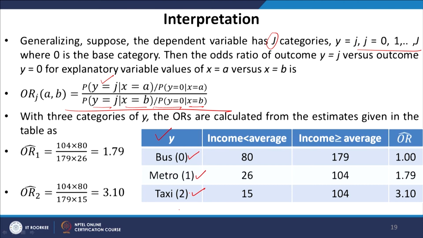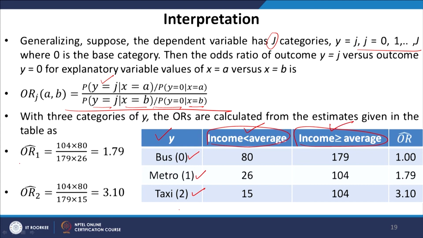So, we are trying to find out, if we have 2 categories of the independent variable, that is people having income less than average and people having income greater than or equal to the average. So, we collect data on individuals' preferred mode of transport and their income level. We find an average of the income of the individuals or of the sample, and then categorize the individuals into 2 groups, having income less than average, having income greater than or equal to average.